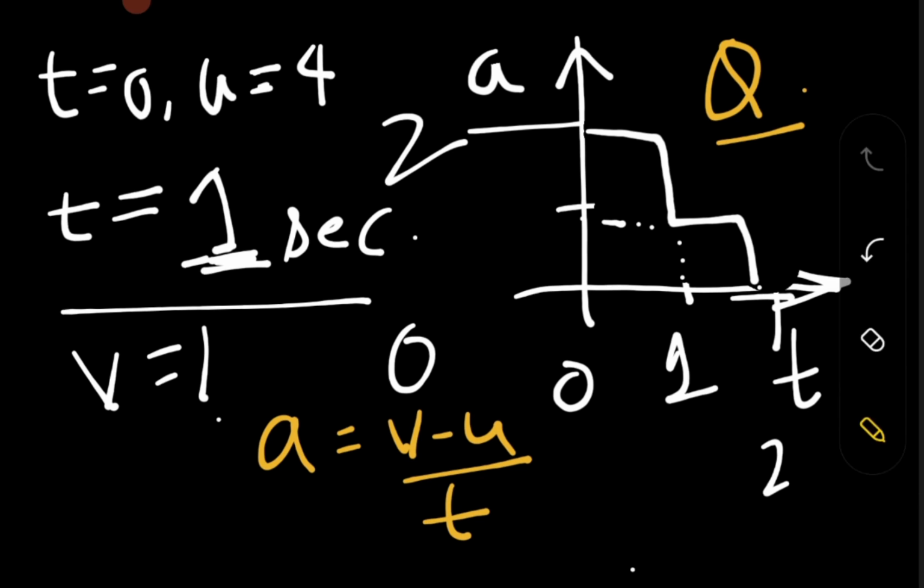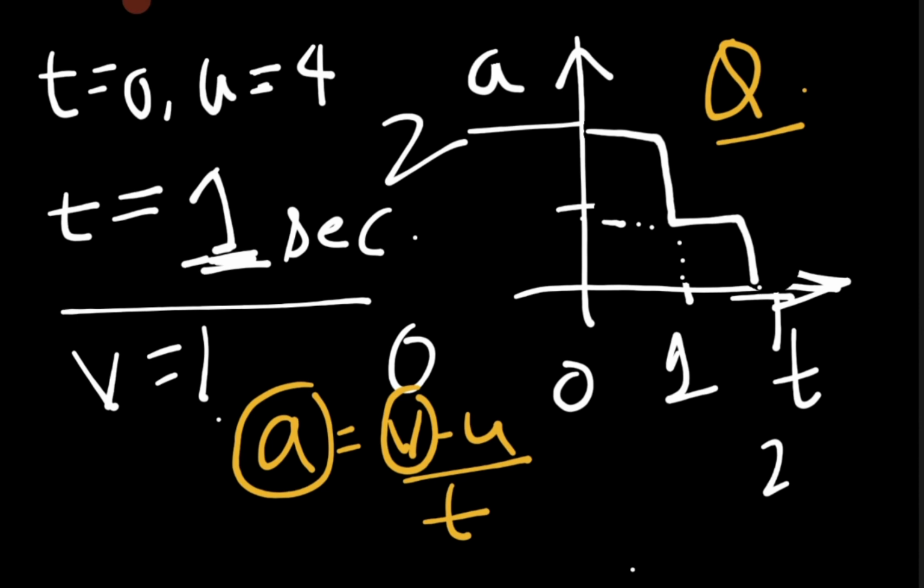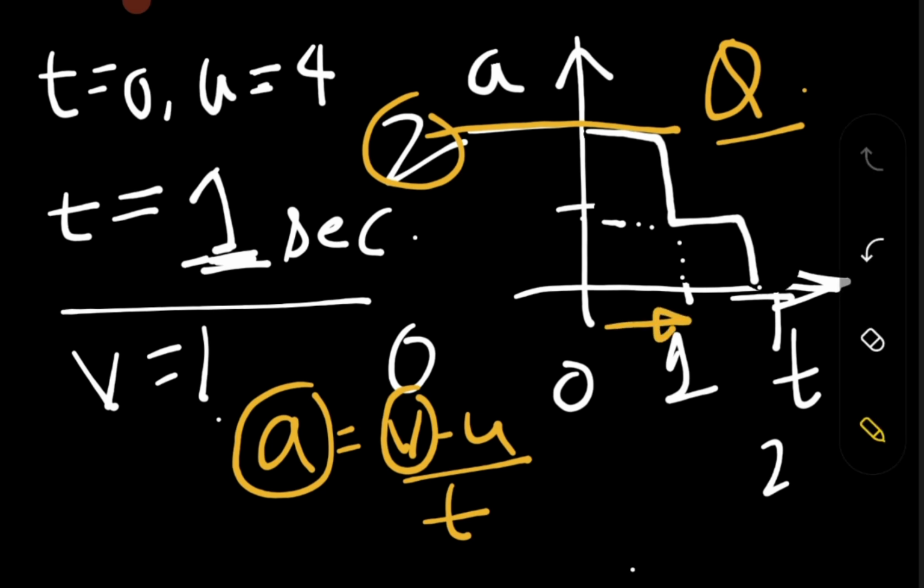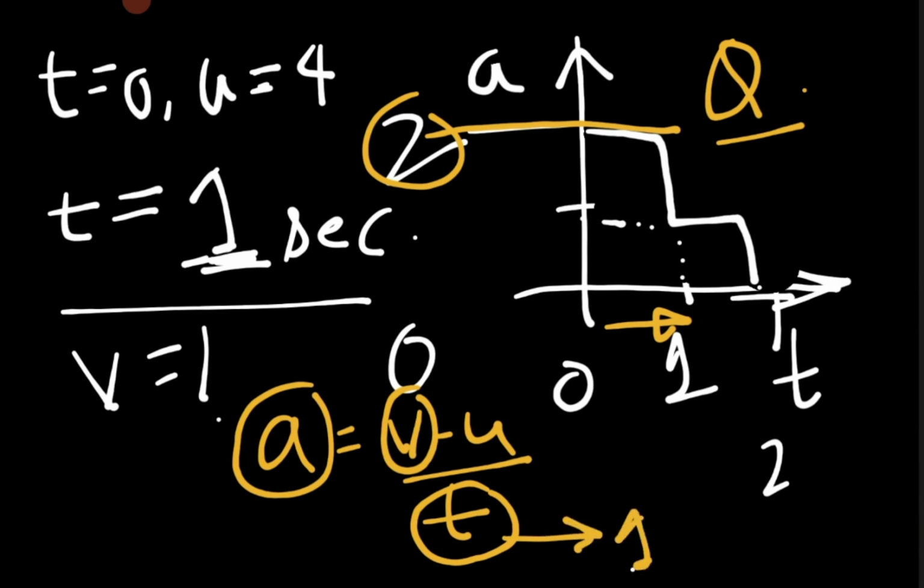How are you going to find it? We have to find v. The acceleration is given to us as 2, because from the graph it is clear that the acceleration is 2, and it is constant over the prolonged period of 1 second. So the time we are going to take is 1 second, and the acceleration is 2. We have to find u.